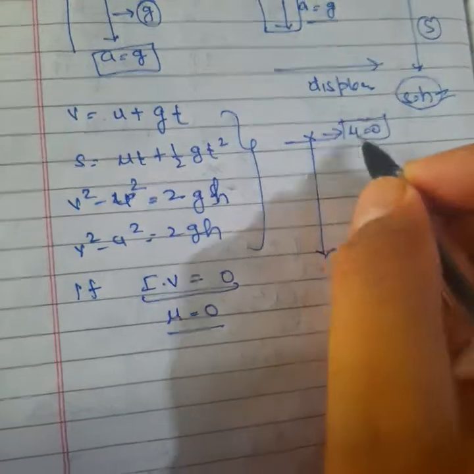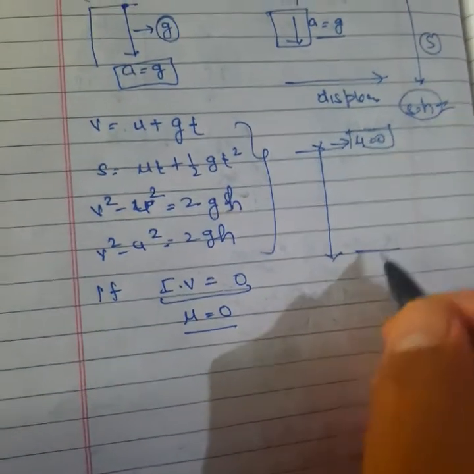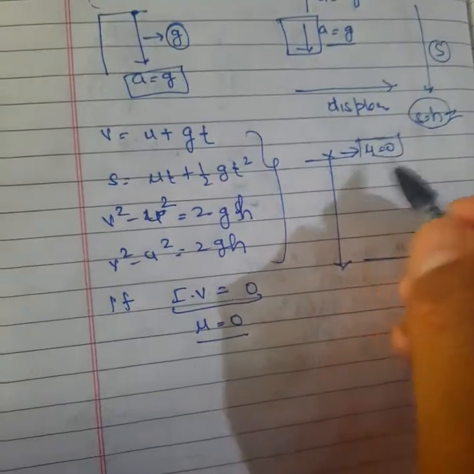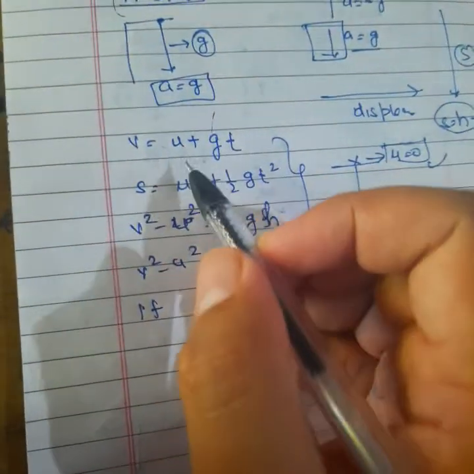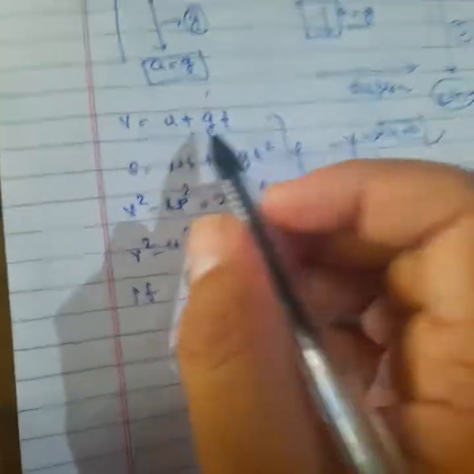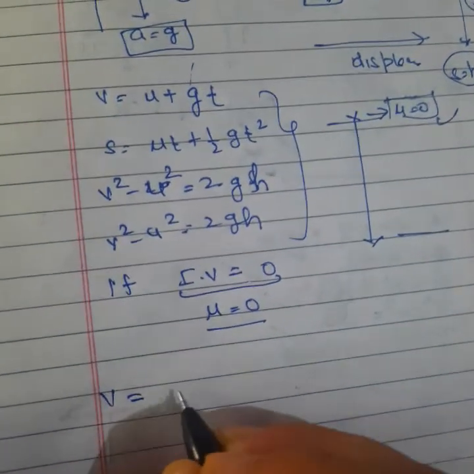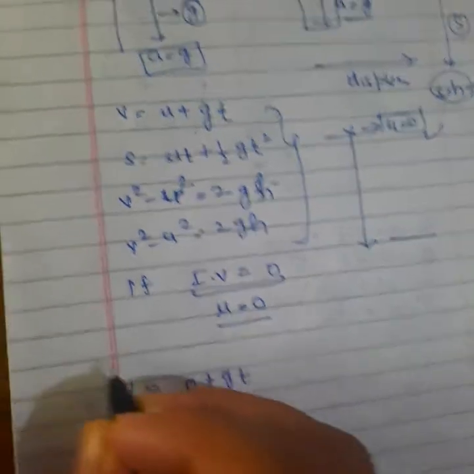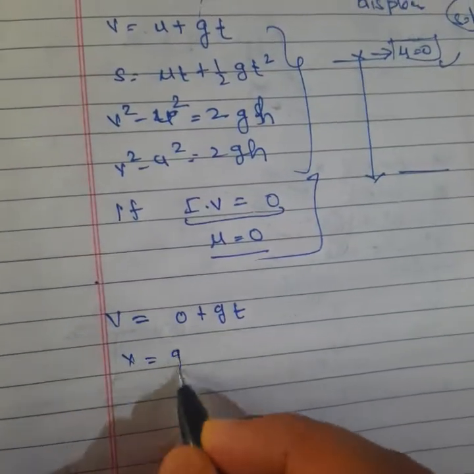It will get its final velocity when it strikes the surface of the ground. Then how will we write all these equations when initial velocity is 0? So put u equal to 0 in all three equations. Then we will get v is equal to 0 plus gt, so we can say v equal to gt.